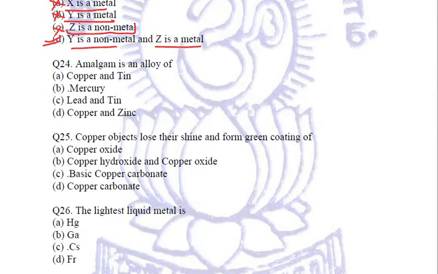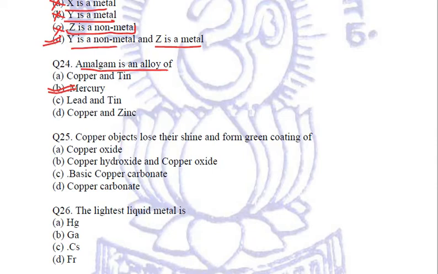Next question is, amalgam is an alloy of. Now it is an alloy of mercury. Amalgam is an alloy which mainly consists of mercury as one of its constituent metals. Apart from mercury, we can add anything else like sodium or silver, and then this is called sodium amalgam or silver amalgam. Right? In amalgam, mercury has to be present. Fine. So B will be the right answer.